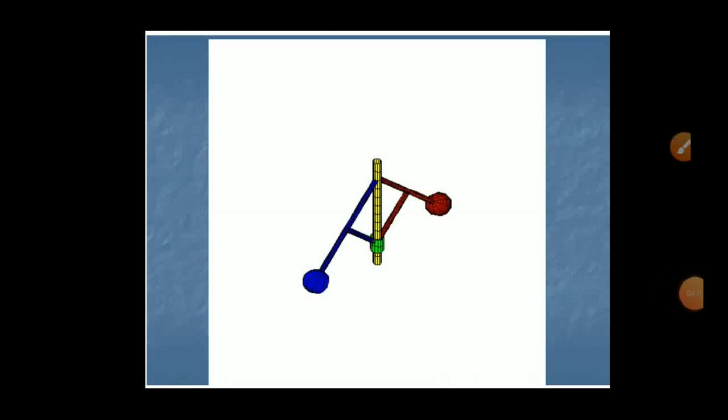Now let's see the working of governor. When the load on the engine increases, the engine and governor speed decrease. So the centrifugal force of the ball decreases, due to which the ball moves inward and the sleeve moves downward. This motion of the sleeve is transmitted to the throttle valve through bell crank lever, which increases the supply of the working fluid to the engine.